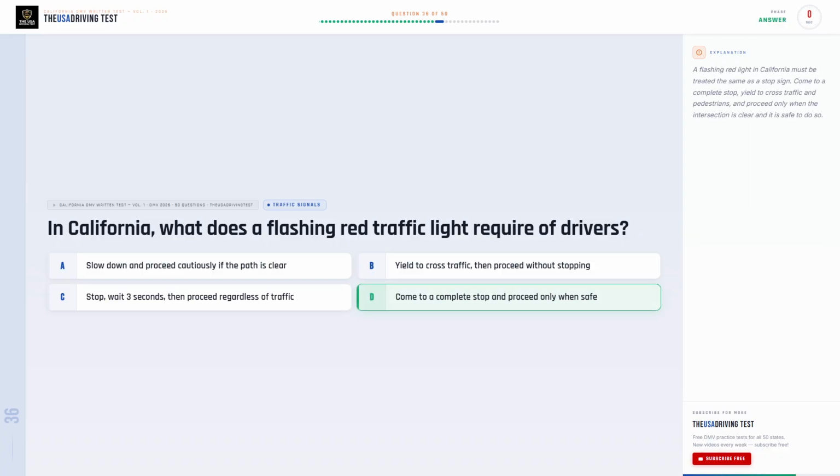The correct answer is D. Come to a complete stop and proceed only when safe. A flashing red light in California must be treated the same as a stop sign. Come to a complete stop, yield to cross traffic and pedestrians, and proceed only when the intersection is clear and it is safe to do so.